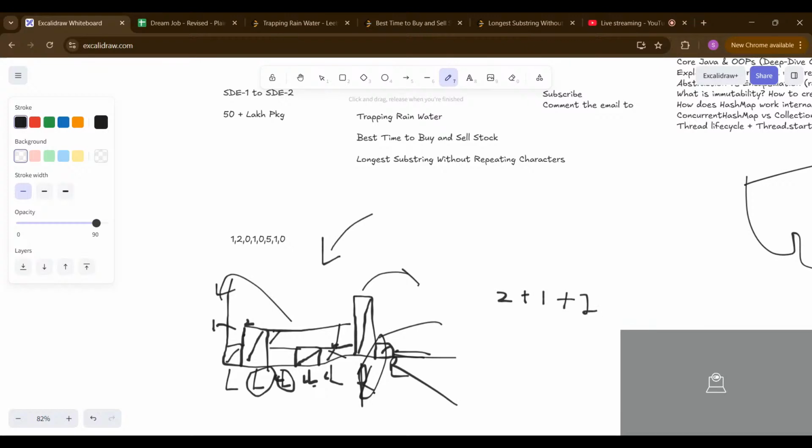Now we reach the point where current left is equal to right, which means we are done with our iteration. So how much water can we store in total? 2 plus 2 is 4, and 1 more is 5. So 5 units of water. This is how we move. This problem is related to two pointers. As we can see, we have two pointers, left and right.